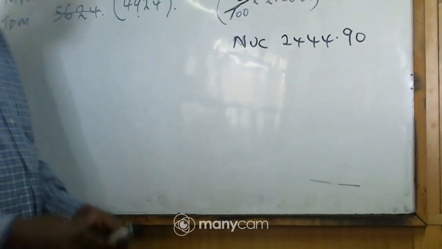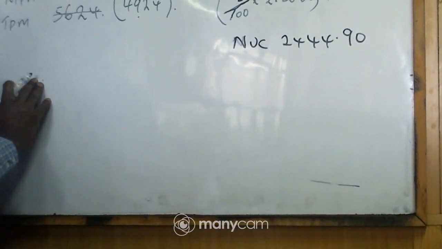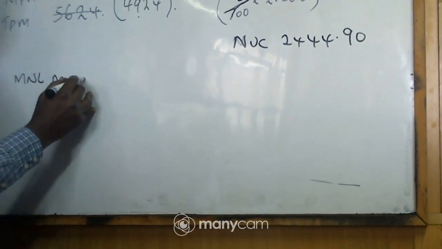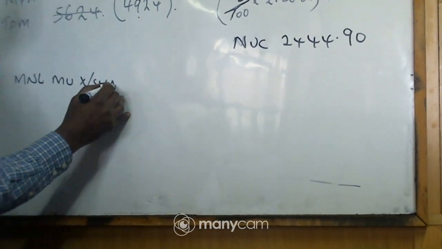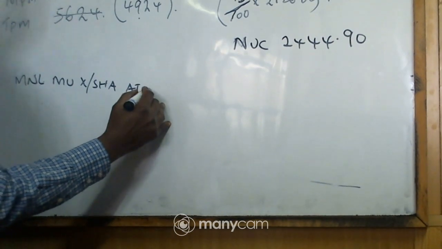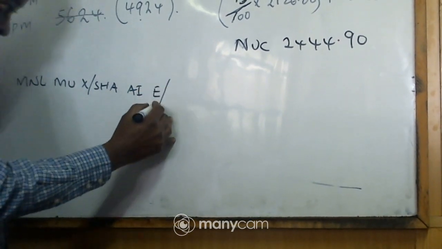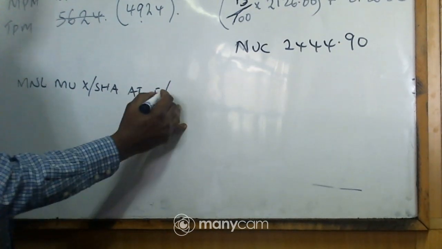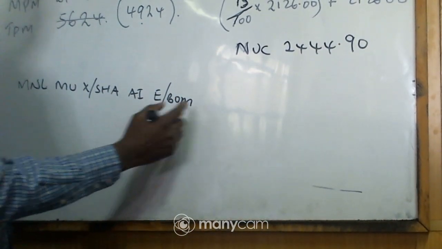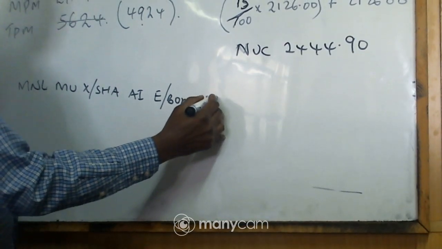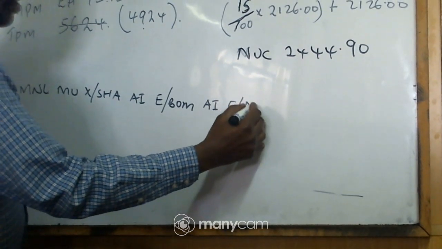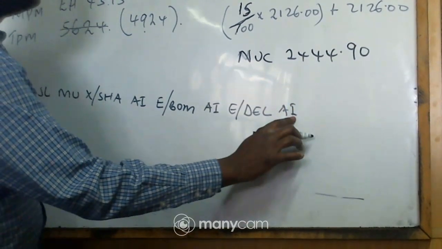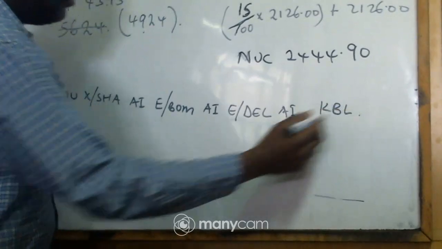For the linear, we shall have Manila, then the carrier, then no stopover in Shanghai, then the airline Air India, then EMA, where E stands for EMA, and this one was specifically via both Mumbai and Delhi. So I put Mumbai here, then Air India again, then EMA again, because it was via both Mumbai and Delhi, then the airline again, then Kabul here, that's the end of it.